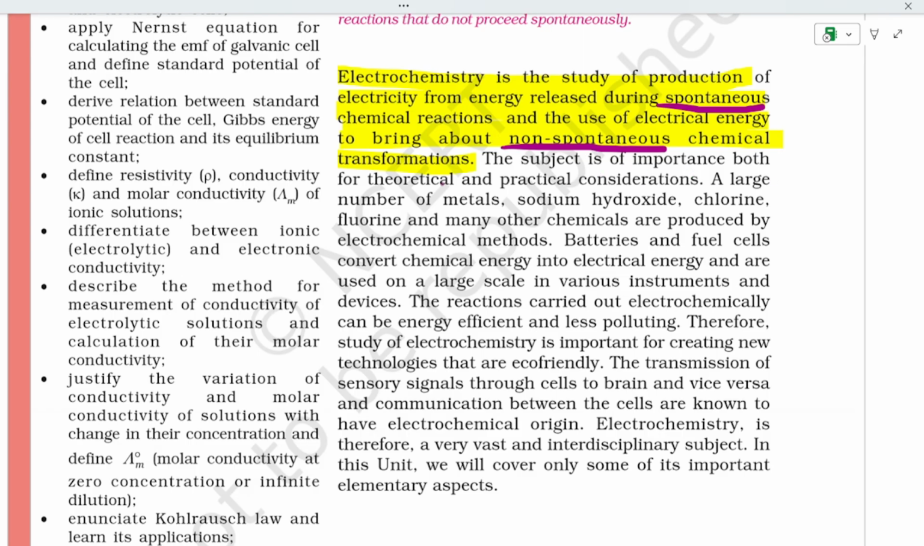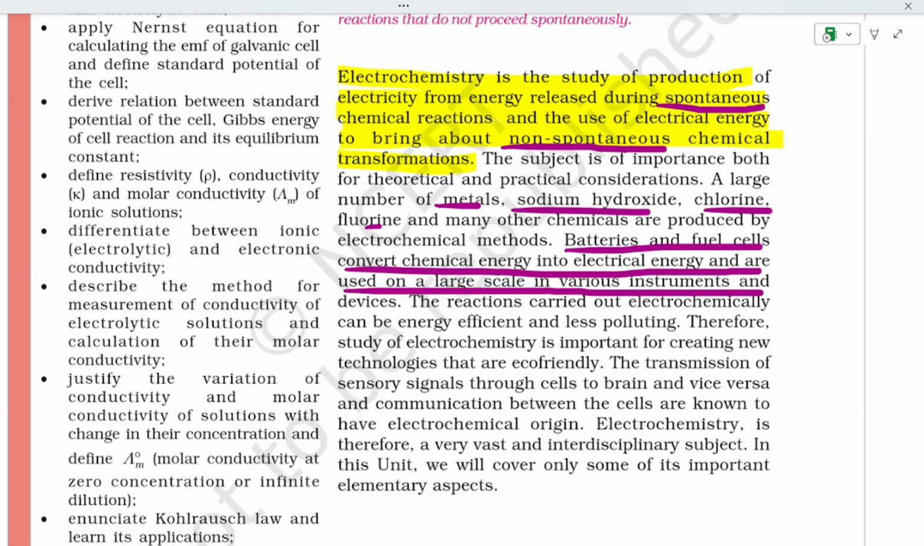And the subject is of importance both theoretical and practical. A large number of metals, sodium hydroxide, chlorine, fluorine, and many other chemicals are produced by electrochemical methods. Batteries and fuel cells convert chemical energy into electrical energy and are used on a very large scale, in various instruments and devices. The reactions that are carried out electrochemically can be energy efficient and less polluting.